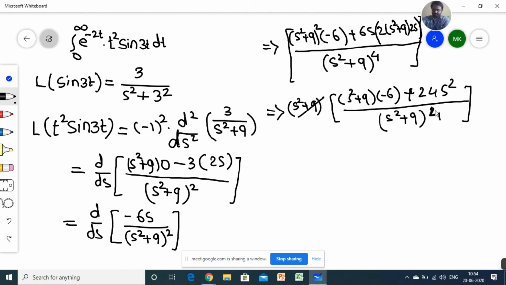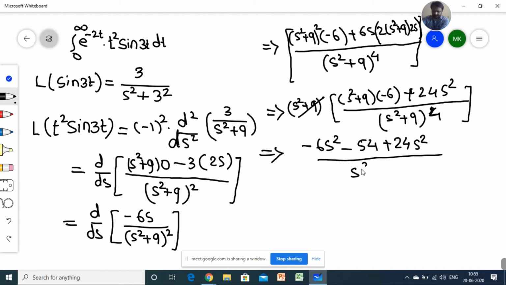So this s square plus 9 is cancelled with 1 power, so what will you get? Or if you want, you can simplify, so this will become minus 6s square minus 54 plus 24s square divided by s square plus 9 raised to power 3.